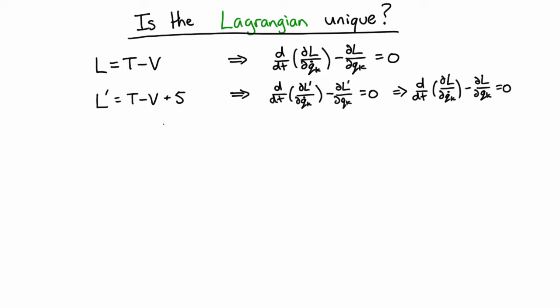You can add any offset to it, just like you can with energy, and you still get the same behavior for everything that you see. So how far can we push this non-uniqueness? Remember, the reason that we use the Lagrangian is to compute the action. It's the action that's minimized, and the action is the integral from some initial time to some final time of the Lagrangian.